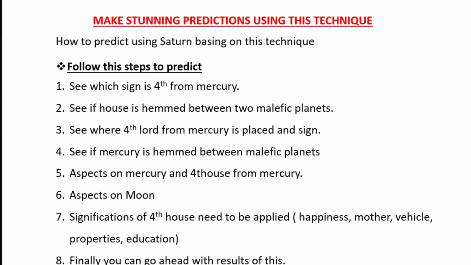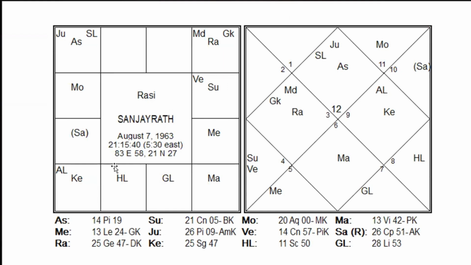So if you see all these points, finally you can go for the predictions, what results can be seen. Okay, so I've taken here an example of Sanjay Rath sir's chart. As you all know, Sanjay Rath sir is a very intellectual person, and he was an IAS officer before coming into this field, completely taking astrology as a profession.